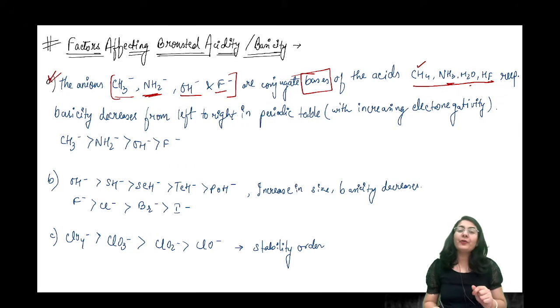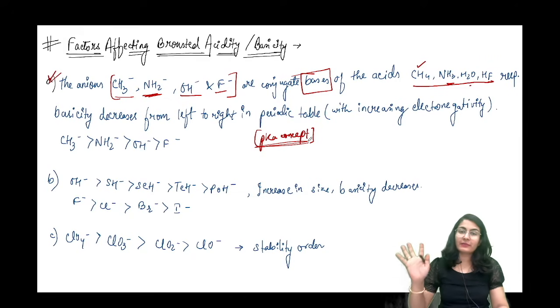Now how are we going to find out the basic property of these anions? ये हम डायरेक्ट नहीं निकाल सकते हैं by the pKa concept. What is the pKa concept? You already have an idea because in the organic chemistry we have already discussed the pKa concept कि जो बेस